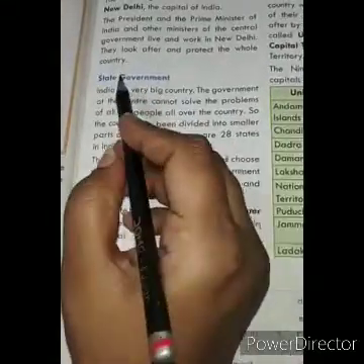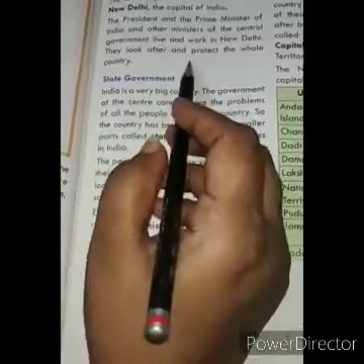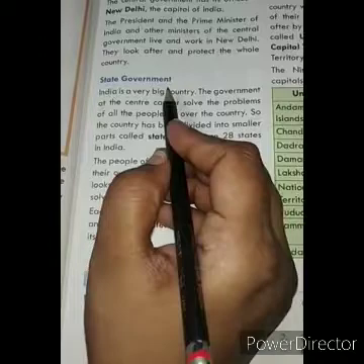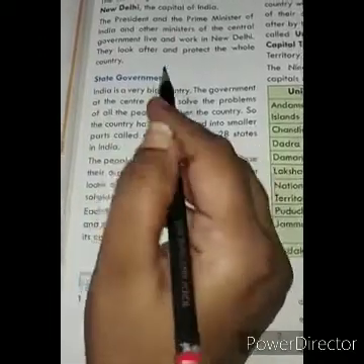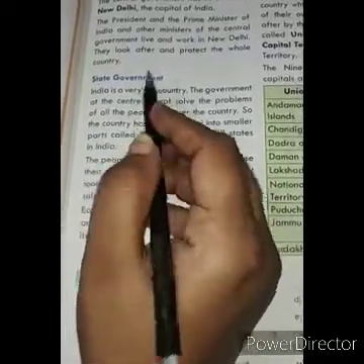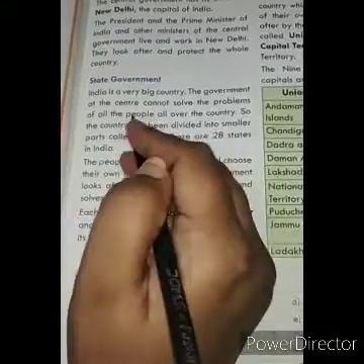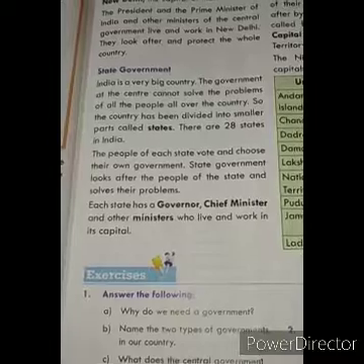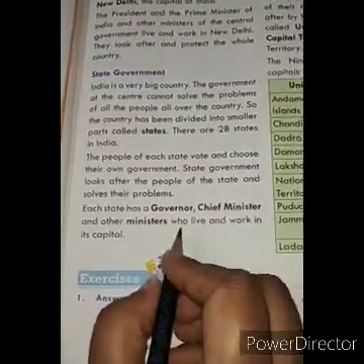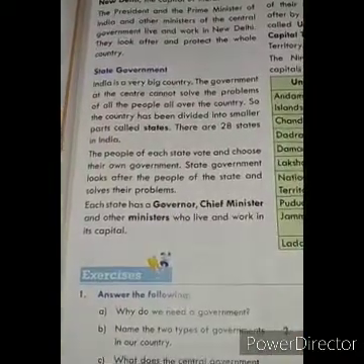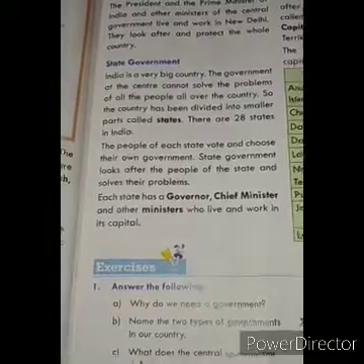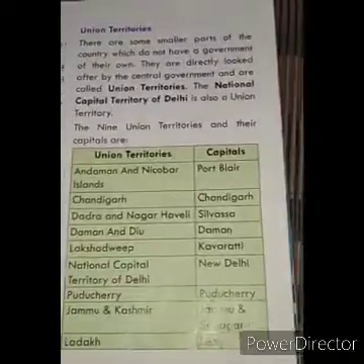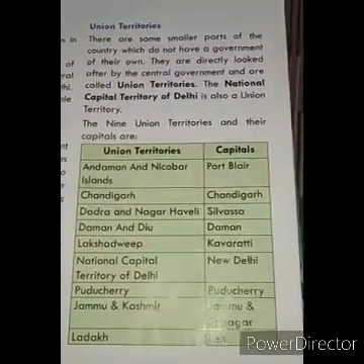He or she looks after the entire nation, and under him or her we have different states, and the state governments look after the problems of the people of their own state. The Chief Minister and Governor are the heads of a particular state, and they have their team of ministers who take care of the problems and the demands of particular states.